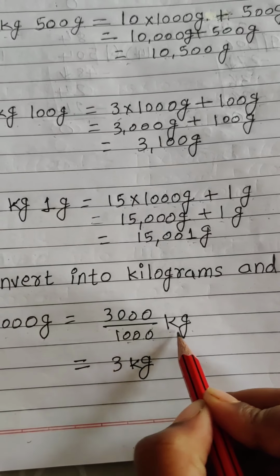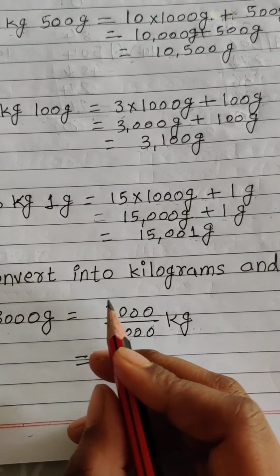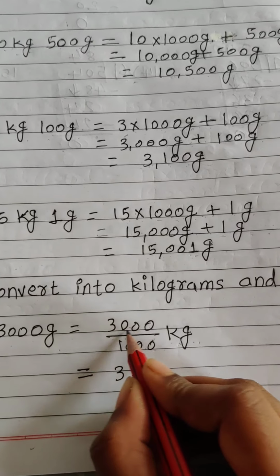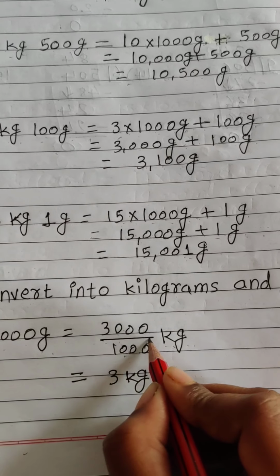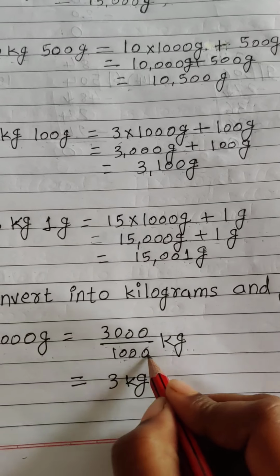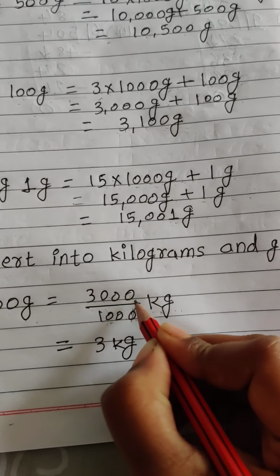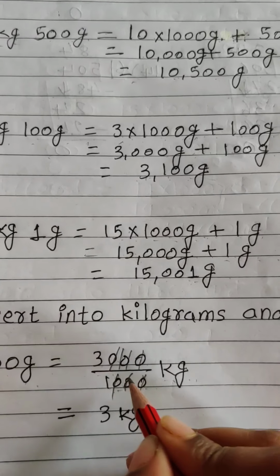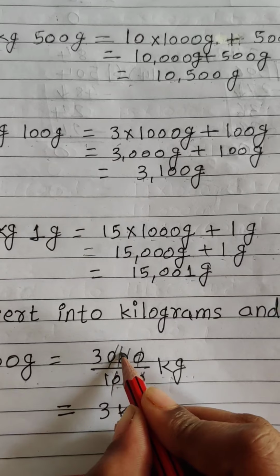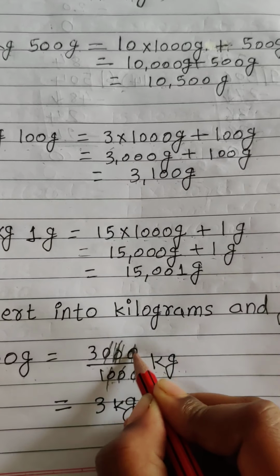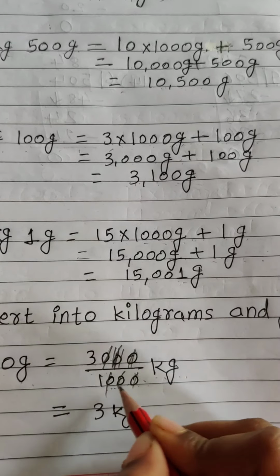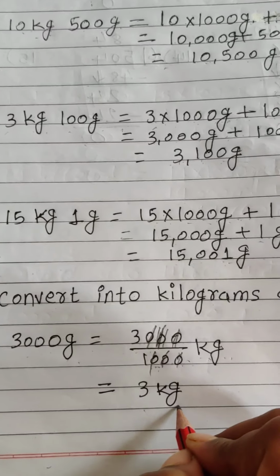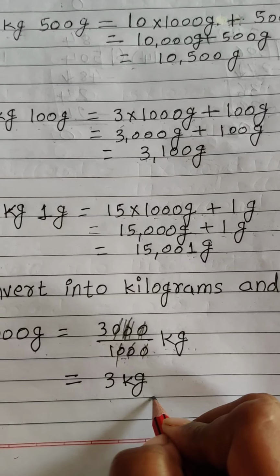According to our rules, when we convert grams into kilograms, that time we divide by 1000. So now 3000 divided by 1000, the zeros are cancelled. So now how much is left? 3 kilograms. So we will get the answer 3 kilograms.